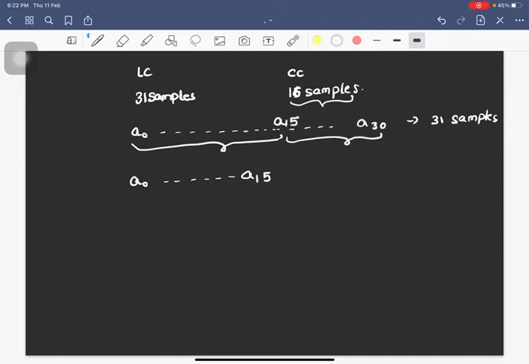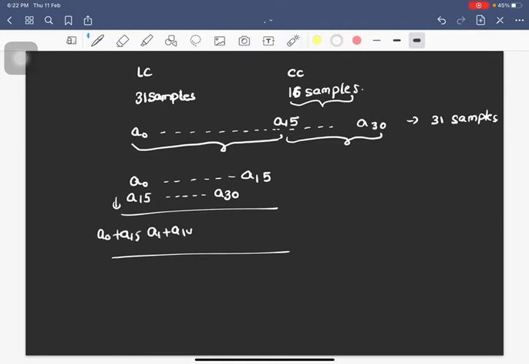So from A15 to A30, I will be bringing down here again. Okay, from A15 till A30, I will be writing it here. And now what I will be doing is, I will be simply adding all those things. So this will become A0 plus A15, this will become A1 plus A14 and so on. A30 plus how much? A14. This is A16, sorry. This is A16 and this is A30 plus A14 and this will be A15.